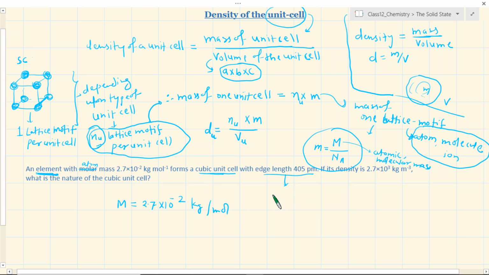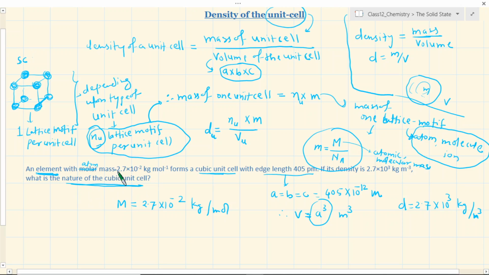And the edge is given, so a is equal to b is equal to c, and that is equal to 405 into 10 to the power of minus 12 meter. This is the edge length of this unit cell, one edge length, and it is the same as a, b, c. So definitely we can find out the volume, that should be a cube, in terms of meter cube. And the density of the substance is given, which is d, 2.7 into 10 to the power 3 kilogram per meter cube. So you have been given everything here. It asks what is the nature of the cubic unit cell.